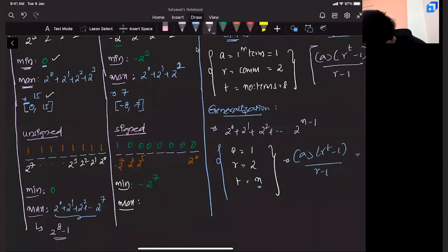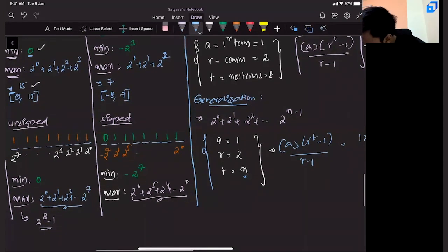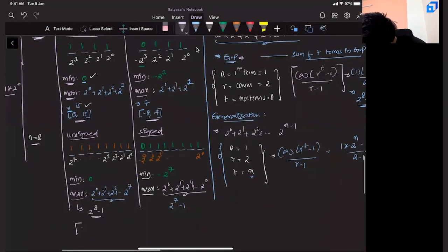Similarly, can you think of the maximum value? Same, right? For the maximum, you make this bit 0 and all others 1. Then the sum becomes 2 power 6, 2 power 5, 2 power 4, and so on up to 2 power 0. We just discussed, this entire thing becomes 2 power 7 minus 1. So if it's 4-bit unsigned, this is the range. If it is 4-bit signed, this is the range. If it is 8-bit unsigned, the range is 0 to 2 power 8 minus 1. And if it is 8-bit signed, the range is minus 2 power 7 comma 2 power 7 minus 1.